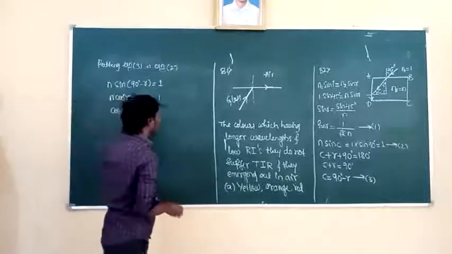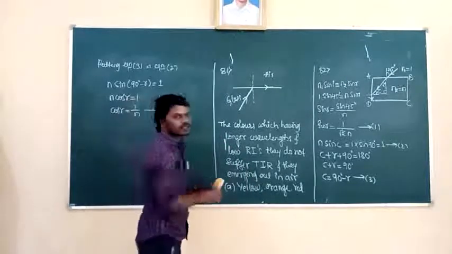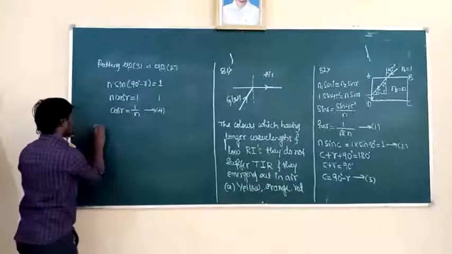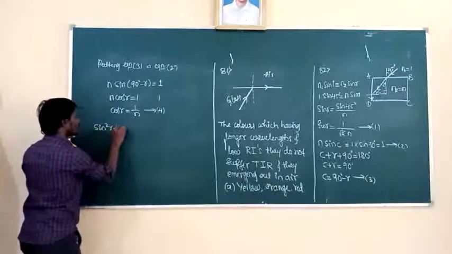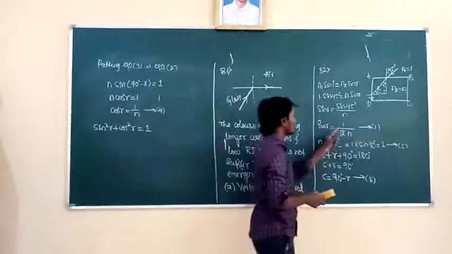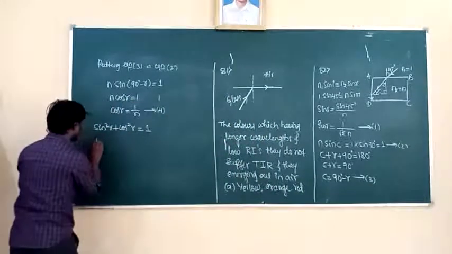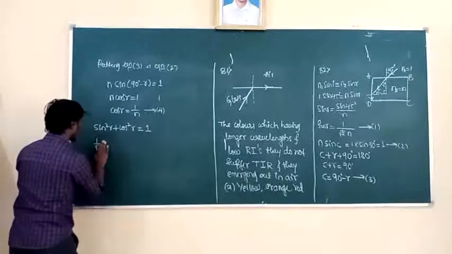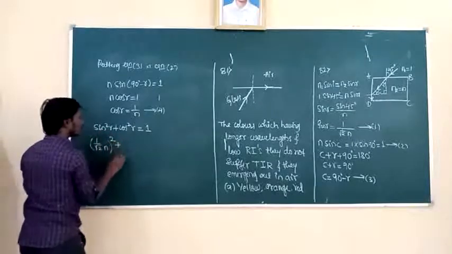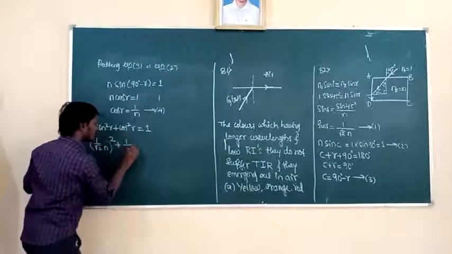So what we have to find is n. I will call this equation number 4. By using the formula sin square r plus cos square r is equal to 1, what is sin r? Sin r we got as 1 by root 2n. So (1 by root 2n) whole square, because sin square r is there, plus cos square r, which is nothing but 1 by n, that is 1 by n square, is equal to 1.